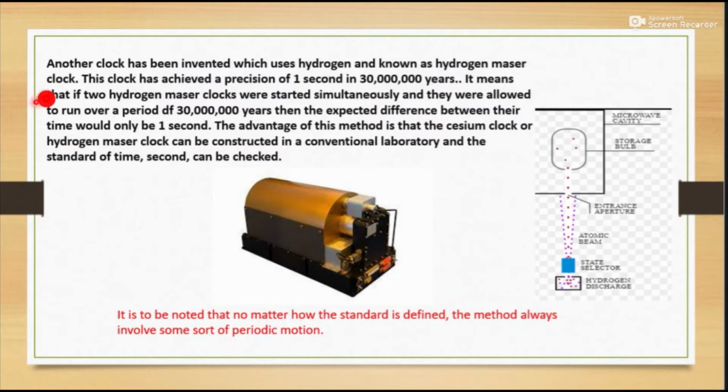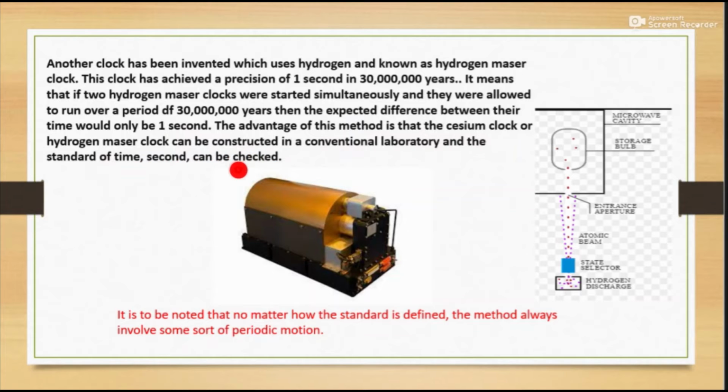If two hydrogen maser clocks were started simultaneously and allowed to run over a period of 30,000 years, the expected difference between their times would be only 1 second. The advantage of the method is that the cesium clock or hydrogen maser clock can be strictly controlled in a laboratory, and the standard time second can be checked.